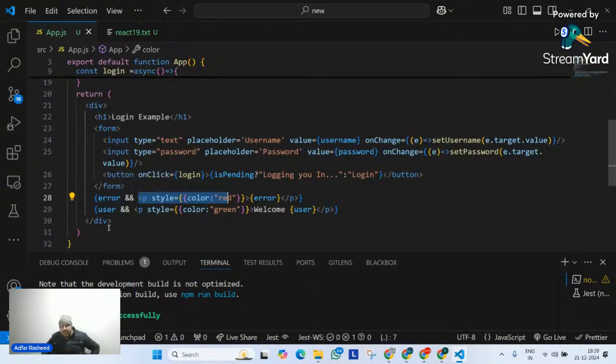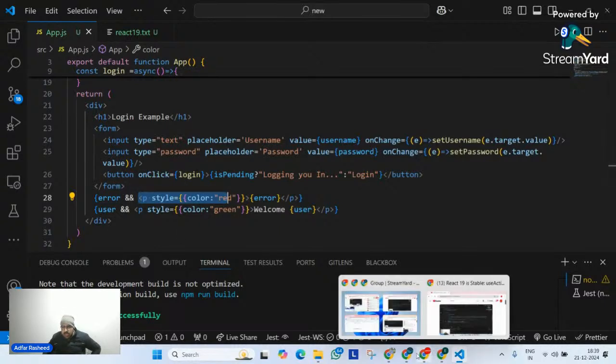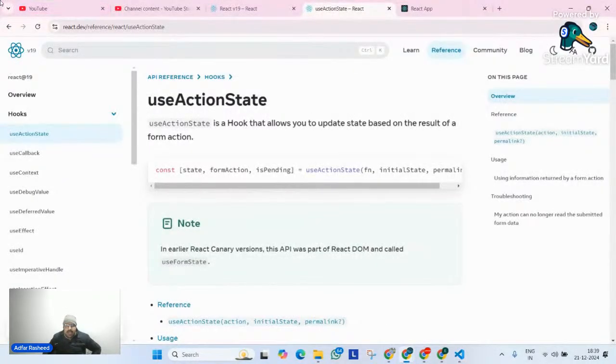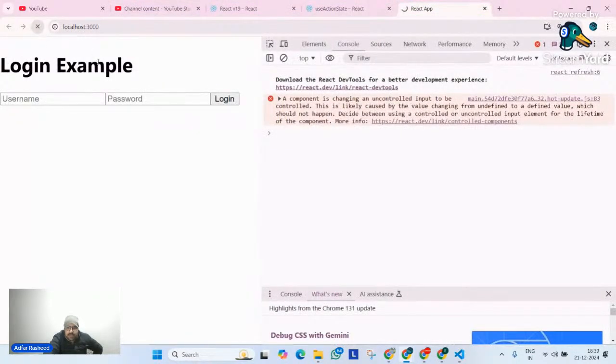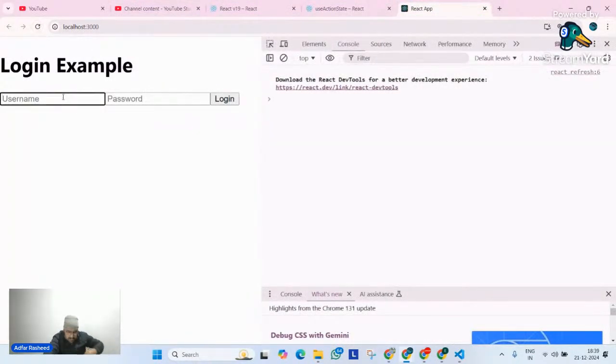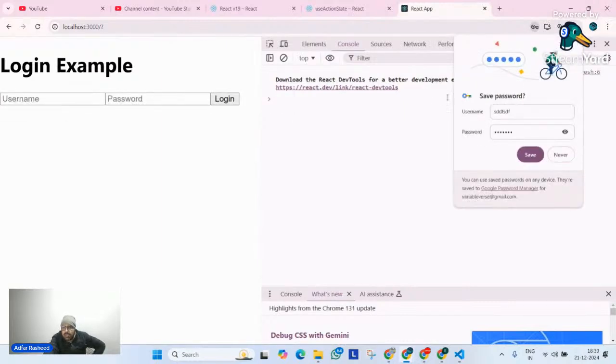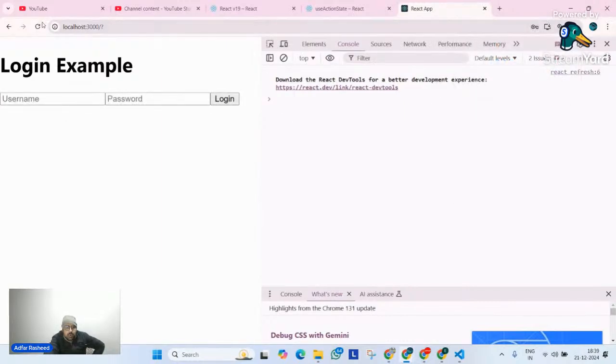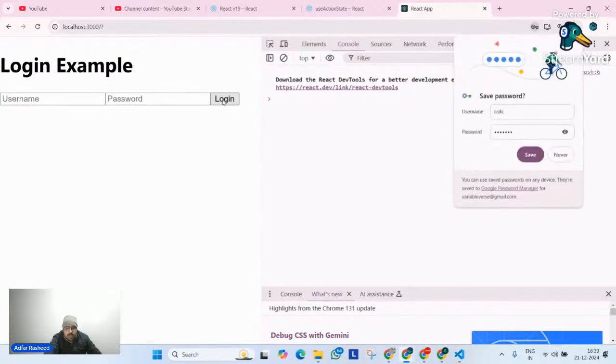Let's go and see the output. In the output React app, let me refresh my page. I hope there's nothing wrong. Let me type some username and some password. Although there is some small issue, I don't know what the issue is. Username, password, login. Why is it?